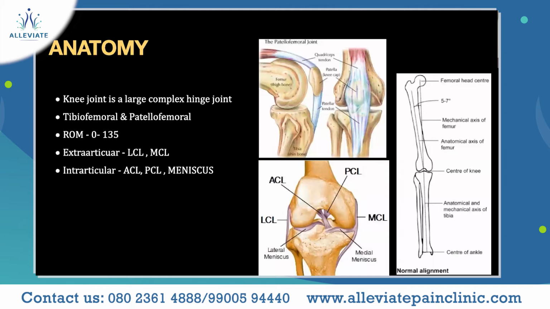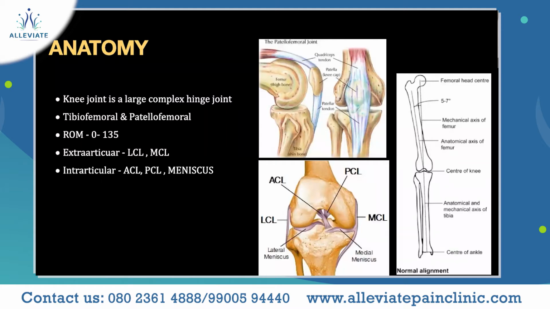The knee joint is a large complex hinge joint which has the femur, which is the thigh bone, the tibia, which is the leg bone, and in between is the patella, which is the kneecap. There are two articulations in the knee joint: one is the tibiofemoral and the other is the patellofemoral articulation surface. In general, for everyone, the knee range of movement is 0 to 135 degrees, which is complete flexion.